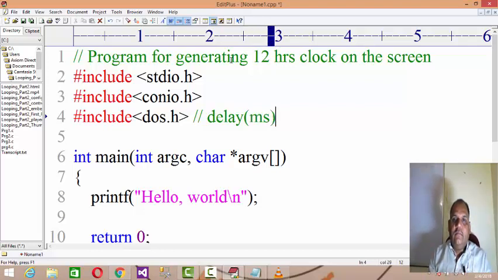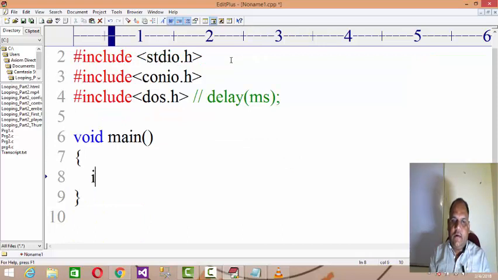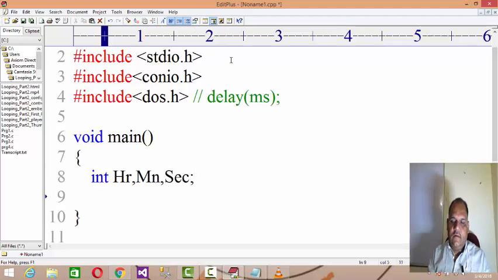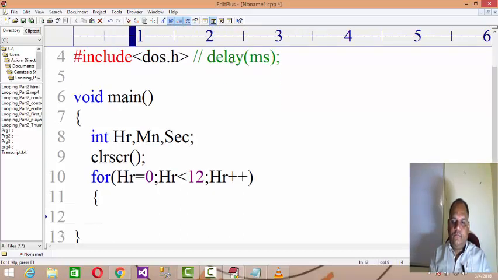and here I need an argument in milliseconds, right? So I need to specify the milliseconds, and delay has a prototype in dos.h, right? Okay, then void main, I'm going to declare 3 variables over here, int hour, minute and second, and clear the screen. And then I will set the outer loop for hour equals 0, hour less than 12, hour plus plus, this is the outer loop.